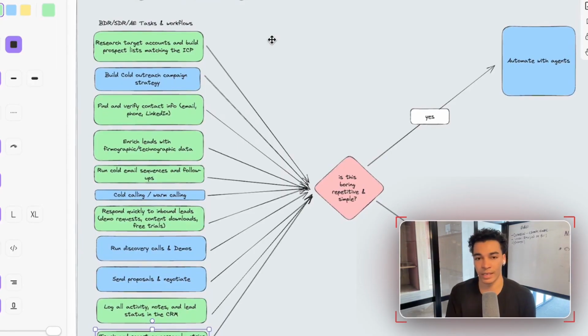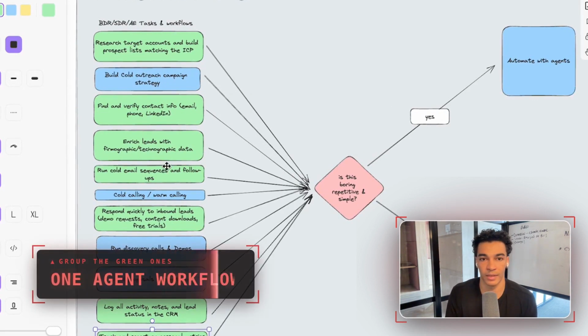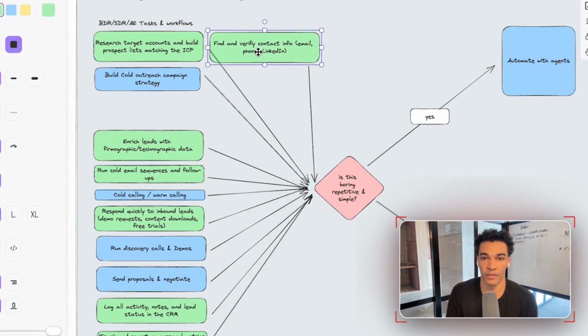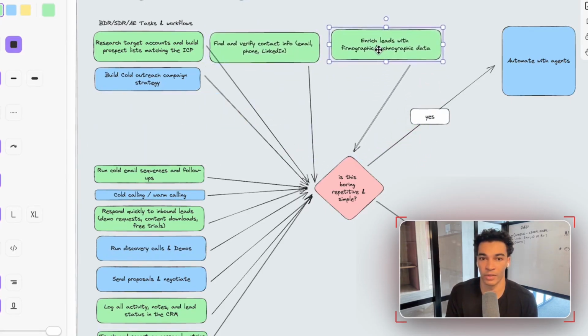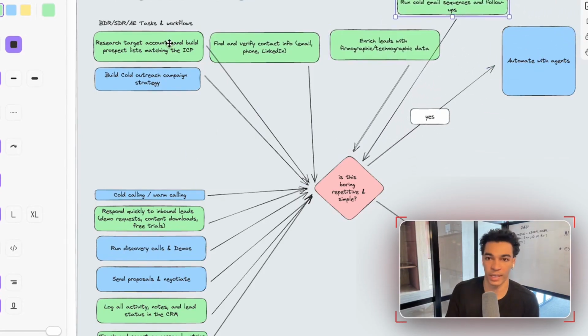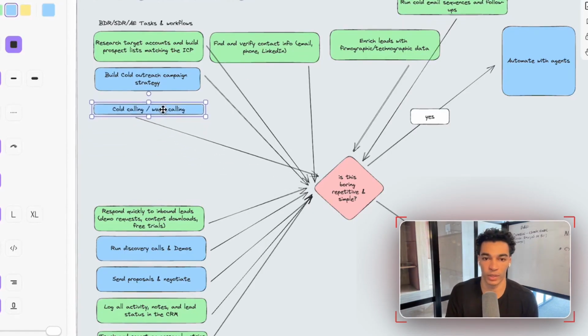Right. So now the next thing that you want to do, once you've identified which of these tasks could be done by an agent, you want to think about, are these part of the same workflow, right? So I think our best example here is these three up here. This is one of the workflows I actually build all the time with AI agents. So we want to build lists. We want to verify contact information. We want to enrich those leads. And then we want to run cold email campaigns with these leads. So this right here would either be one agent or one agent workflow that is responsible for this entire workflow, right? And that gets taken off the hands of your salesperson, right?